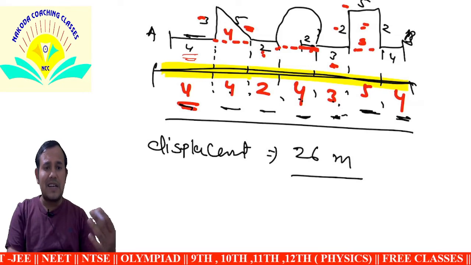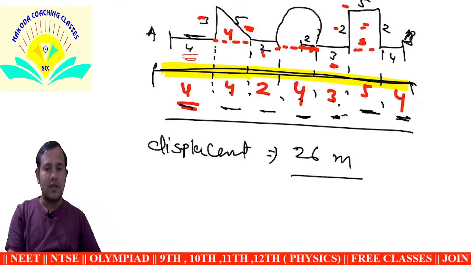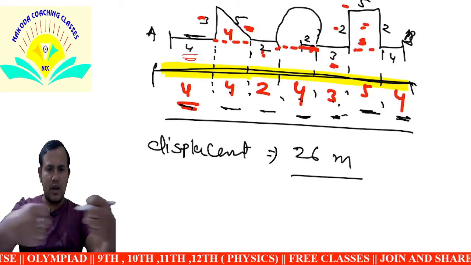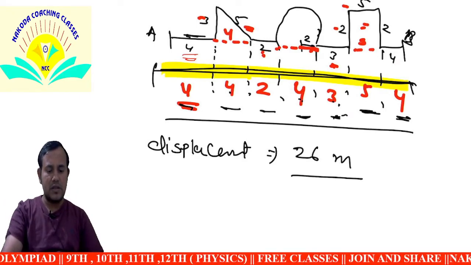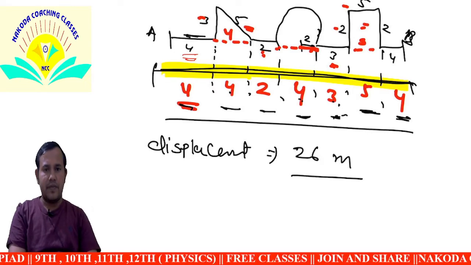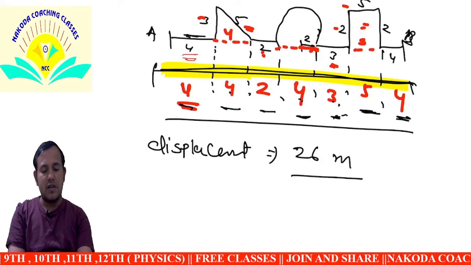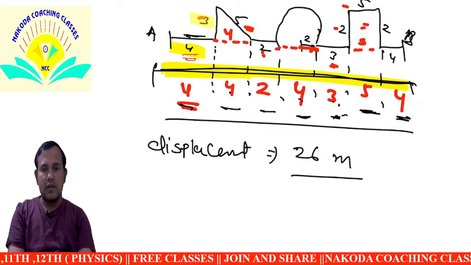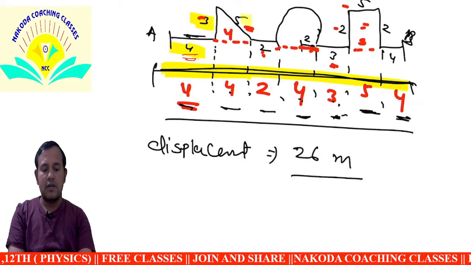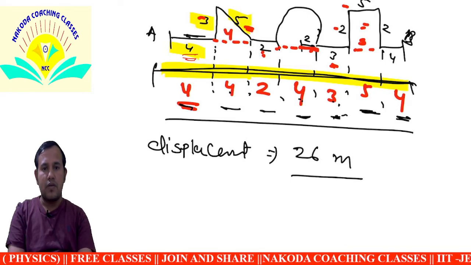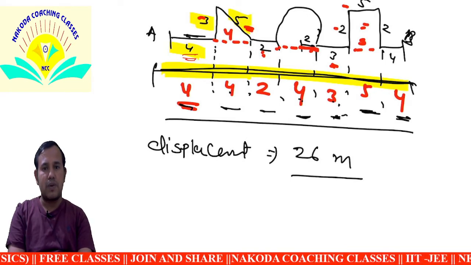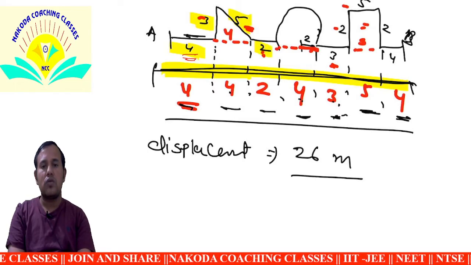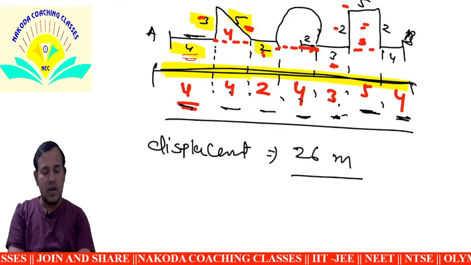What is the distance? Distance means the actual length of the wire, so simply add. First 4 plus 3 is 7, 7 plus 5 is 12, and 2 is 14.